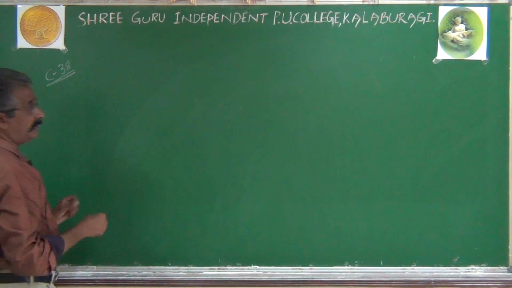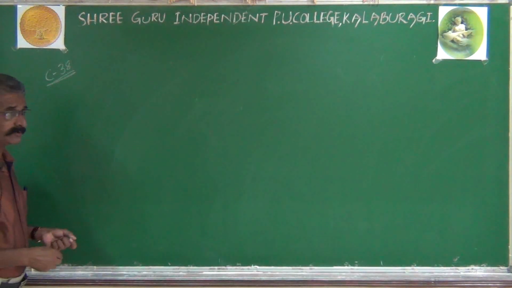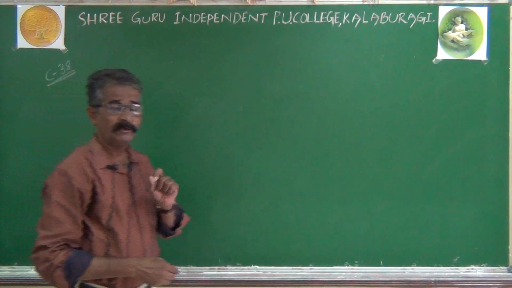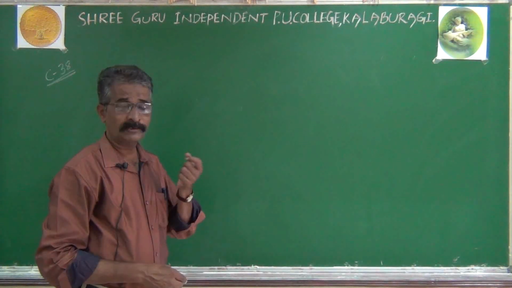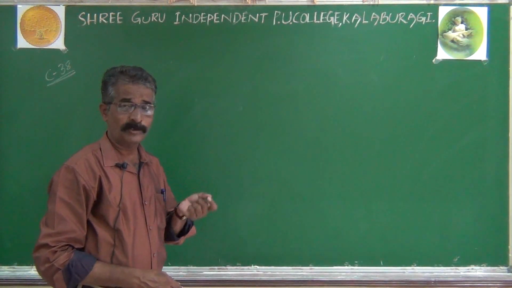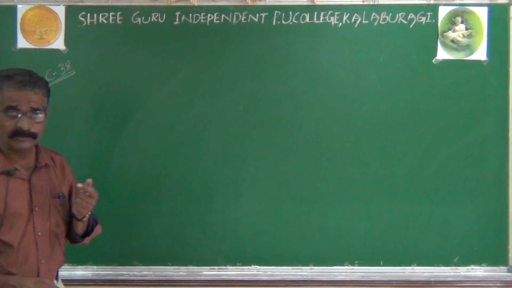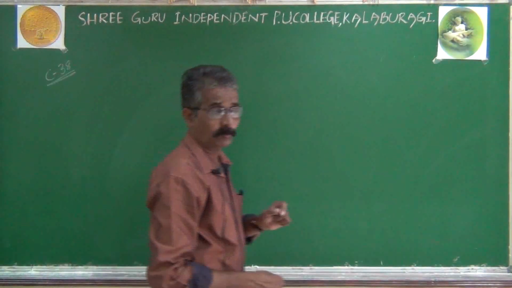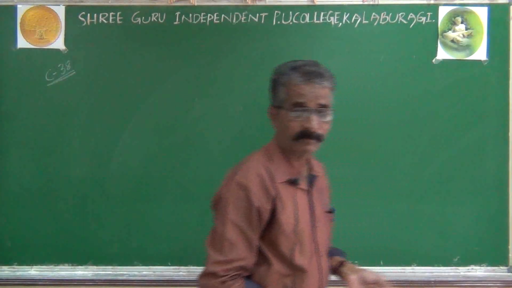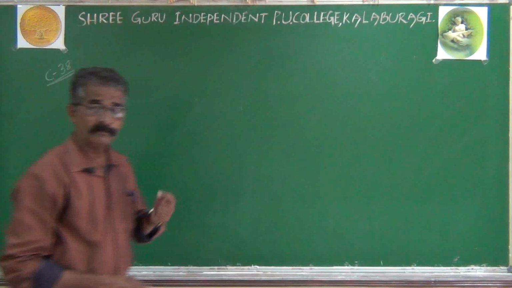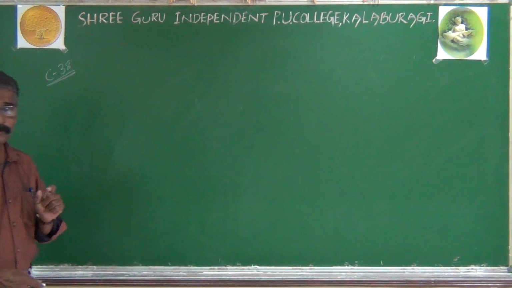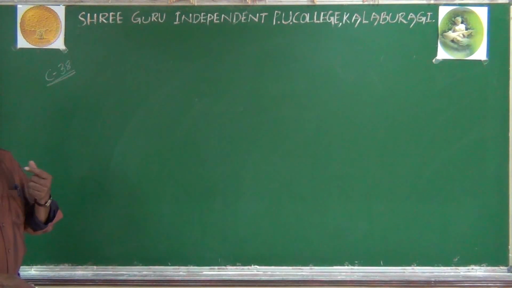Yesterday, in the last class, we discussed some basic concepts like what is slope, how slope is denoted, when slope is positive, when slope is negative, when slope is zero, when slope is infinite, followed by the geometrical significance of dy by dx. Geometrically, dy by dx represents the slope of the tangent to the given curve.